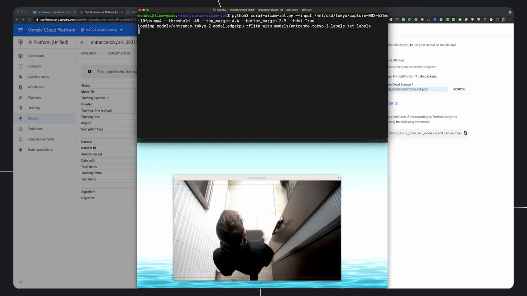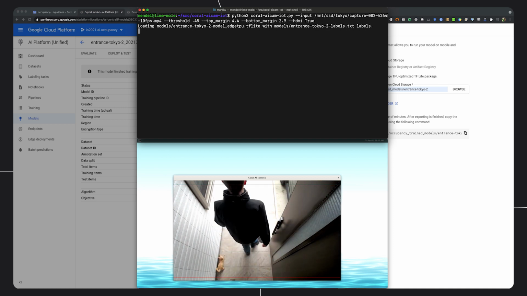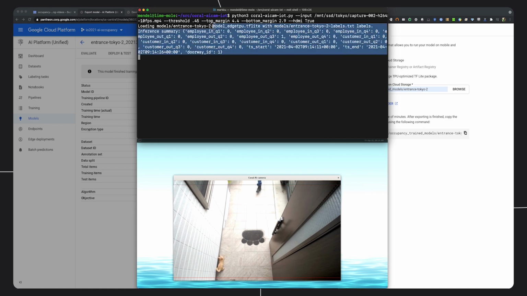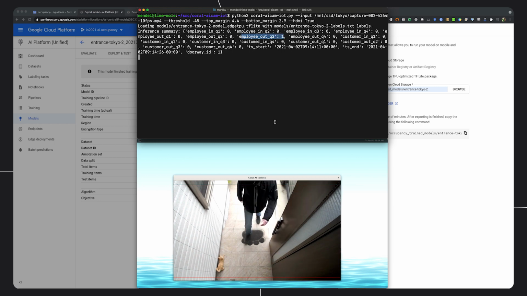Okay, so we load the new model we trained. There's me walking out. You may have seen a short blip there. It said person out. It drew a bounding box around me. Let's wait a few seconds to get the numerical counters, which we will then be sending to Google Cloud later. There we go. And there is an employee out event, so I labeled myself as an employee here.